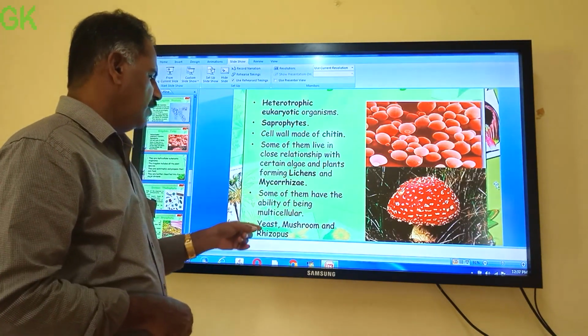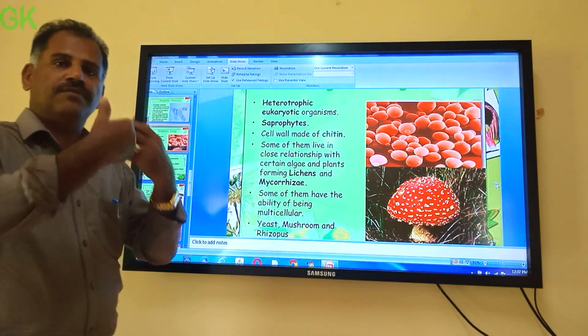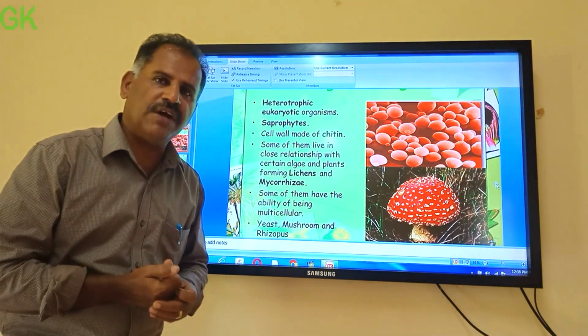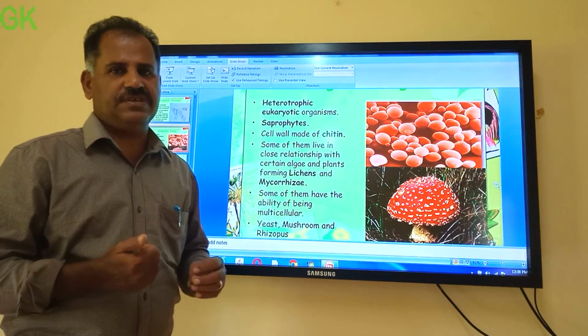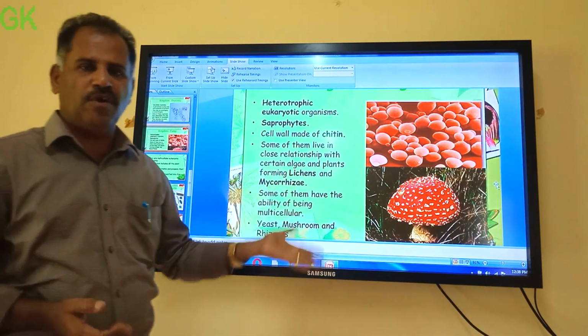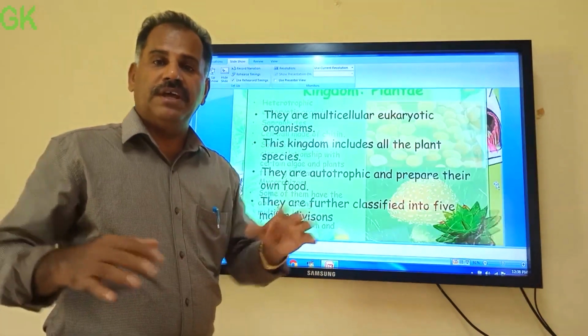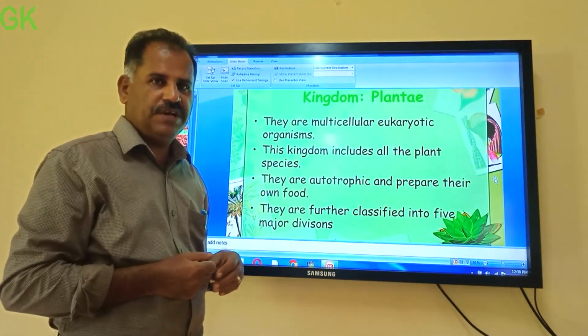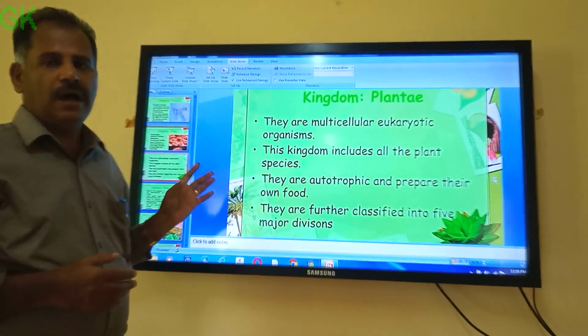Most of them are multicellular. Only one unicellular fungus is there. Which is the unicellular fungus? Yeast. Okay. And mushroom, all of you may know mushroom, an umbrella structure. In the rainy season you can see plenty of it. Isn't it? That is also a typical fungus.